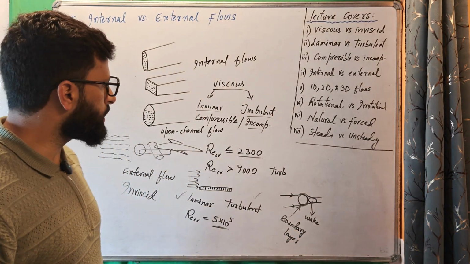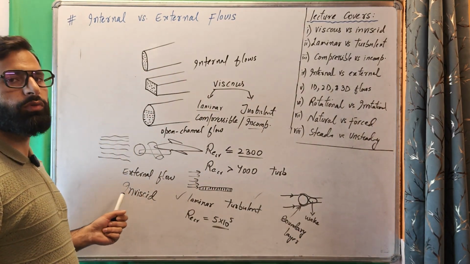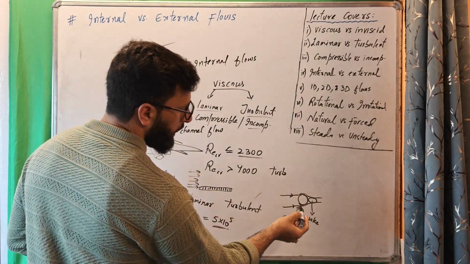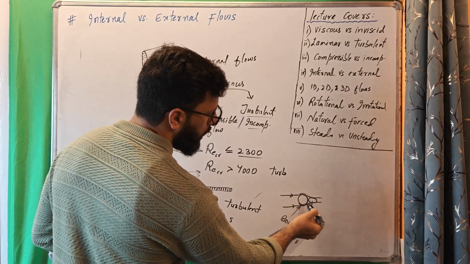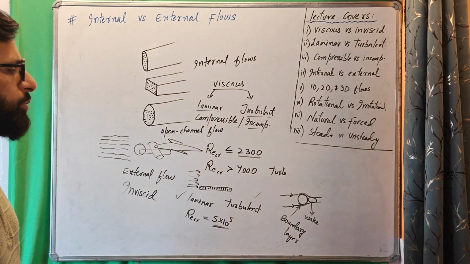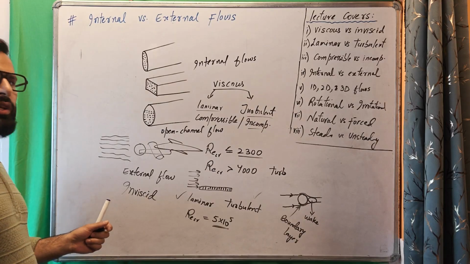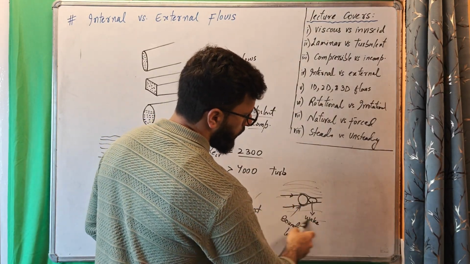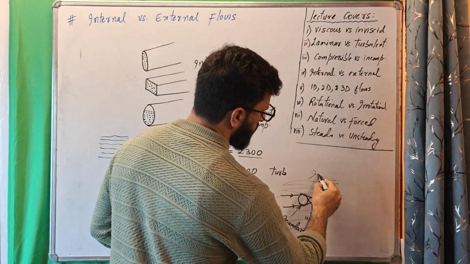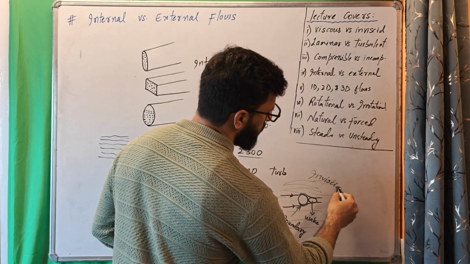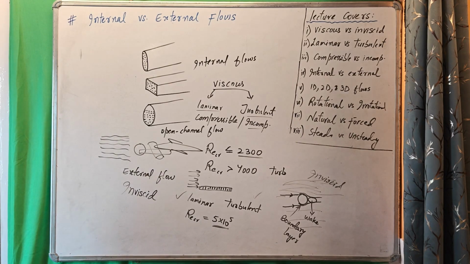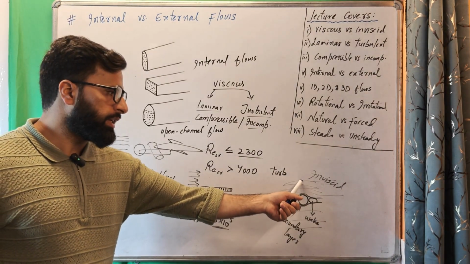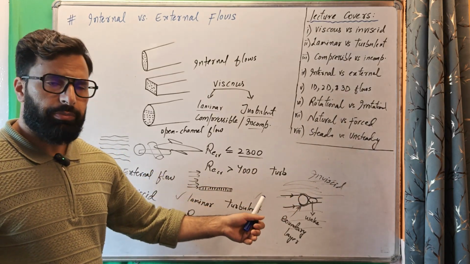So viscous effects are dominant in case of external flows in two regions. One is the wake region behind the body, and another is this thin layer on the wall of the object, which is called a boundary layer. And all other regions outside the body are considered as inviscid region of flow, where viscosity is neglected. And this inviscid can be compressible and incompressible, as I said.